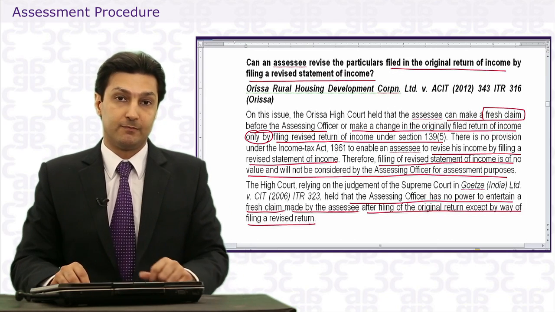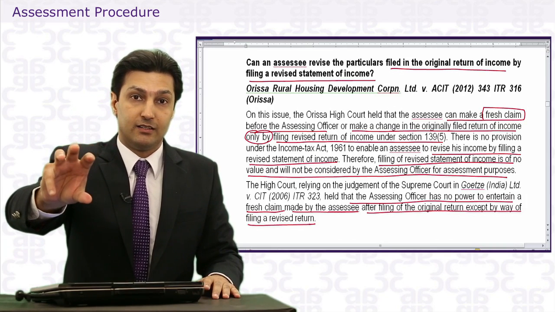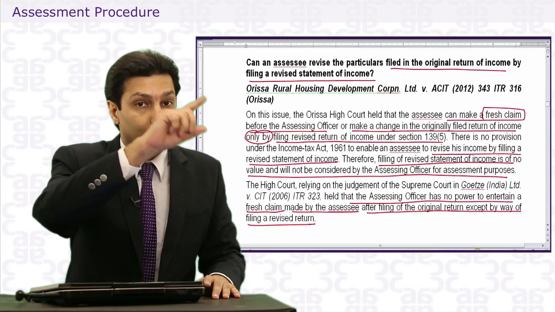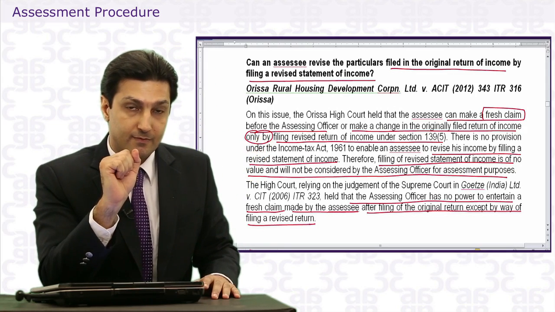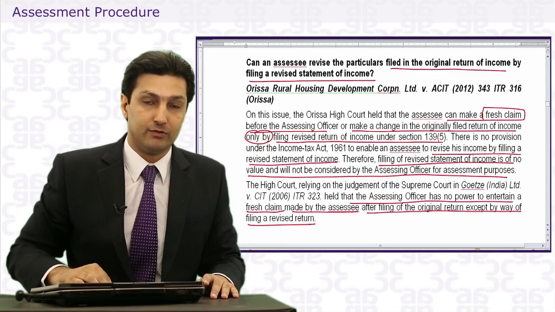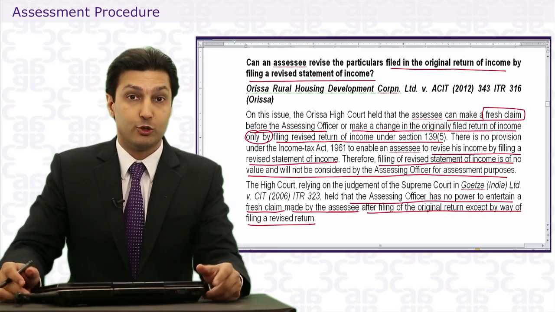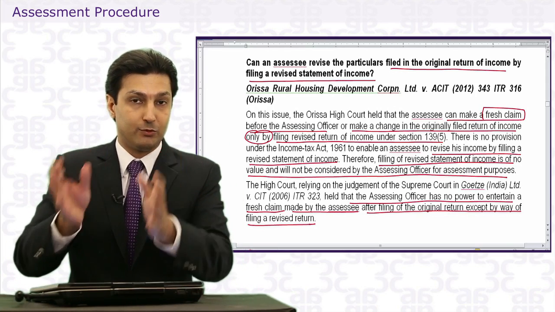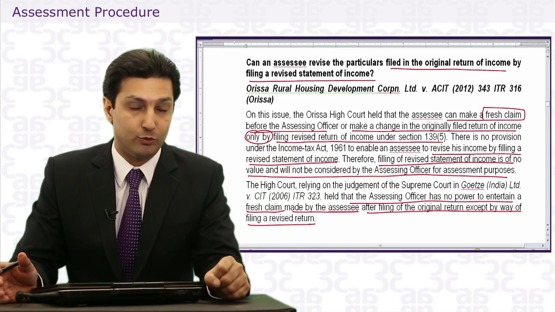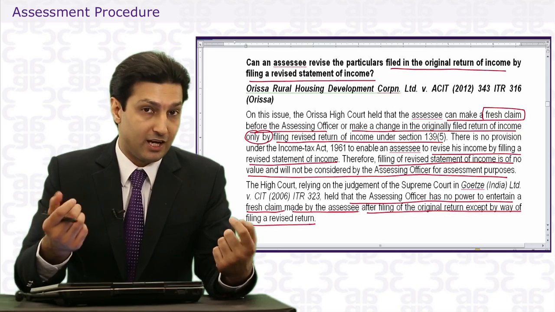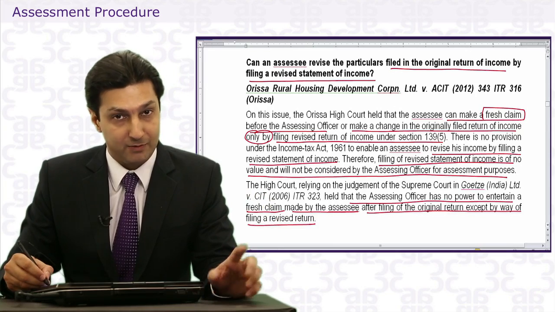Now remember, why is this so important? A revised return will go through the entire system. It will be on record. A simple letter to the AO may be open to manipulation, so law is not going to allow that. You have a genuine claim, please make it through the genuine route prescribed by law. We don't want you dealing with the AO directly too much, because in such a case, there is a chance of manipulations. The law does not want that, without saying that it actually happens, but it does.